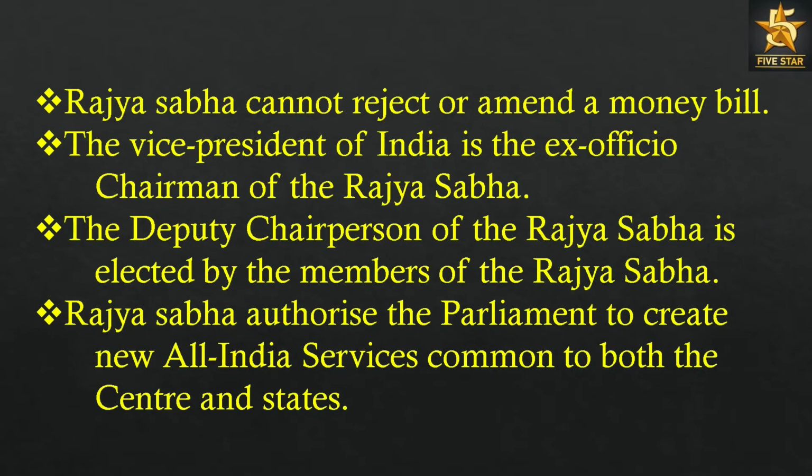The Vice President of India is the ex officio chairman of the Rajya Sabha. The deputy chairperson of the Rajya Sabha is elected by the members of the Rajya Sabha. Rajya Sabha authorized the Parliament to create new All India services common to both the centre and states.